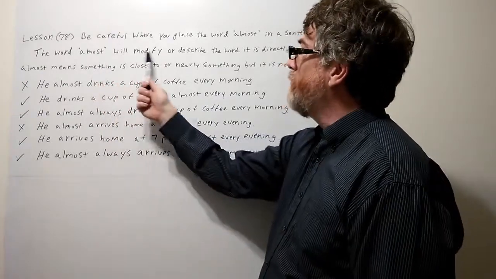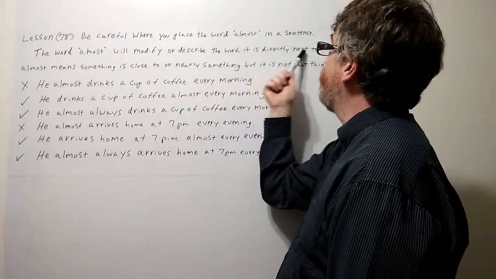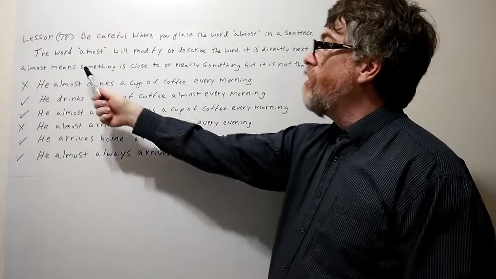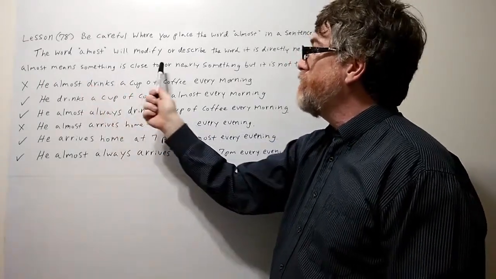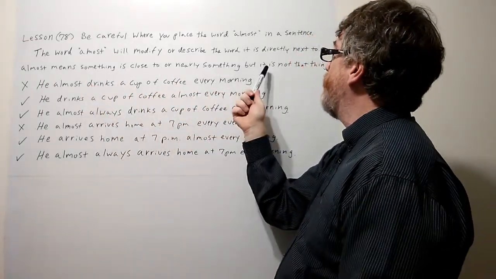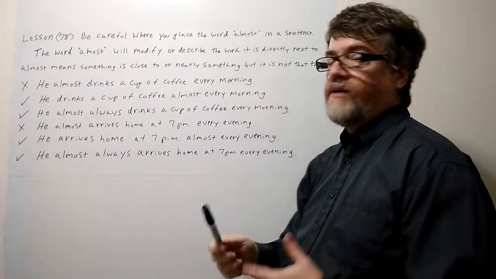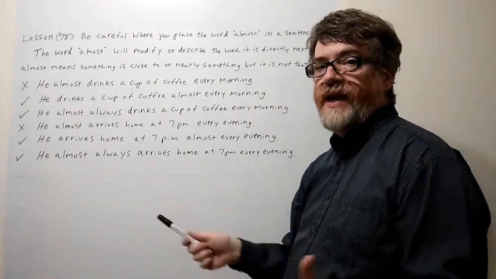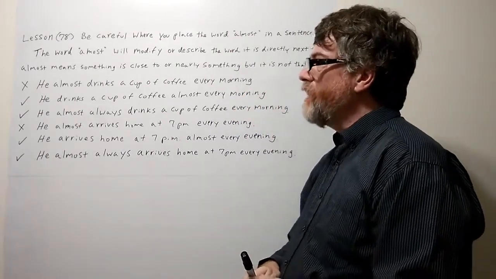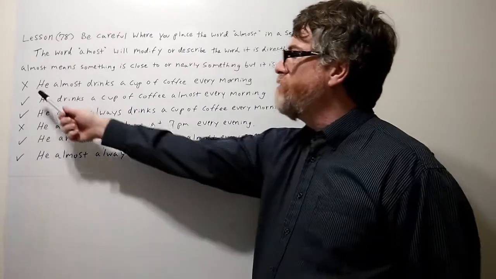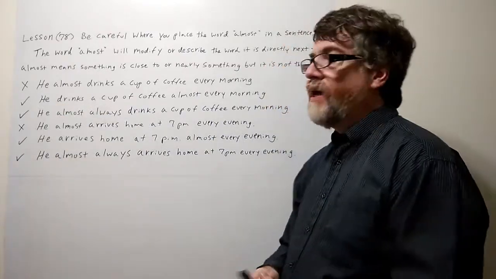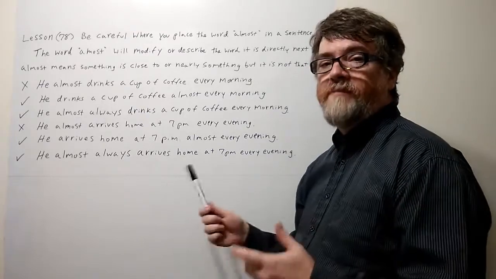The word almost will modify or describe the word it is directly next to. Almost means something is close to or nearly something, but it is not that thing. So it comes close to it, but it's not actually that. So let's look at the examples. Again, anytime you see X, that means it's wrong. So this is where a student might make a mistake.